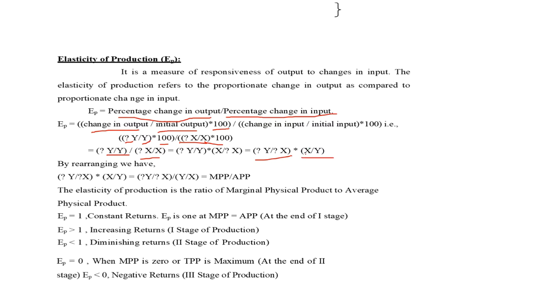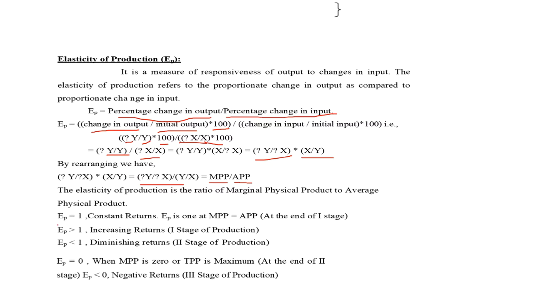Delta y by delta x by y by x. That is nothing but the MPP by APP. Elasticity of the production is nothing but the ratio between marginal physical product and average physical product.